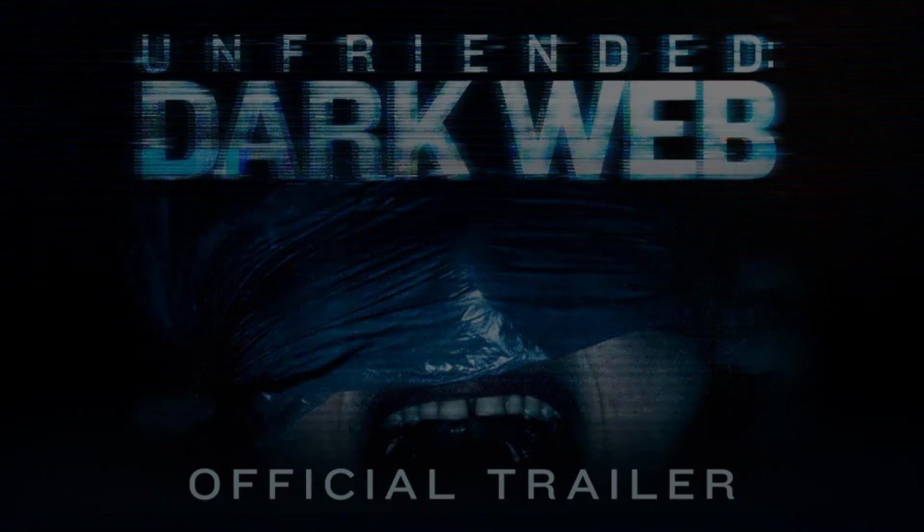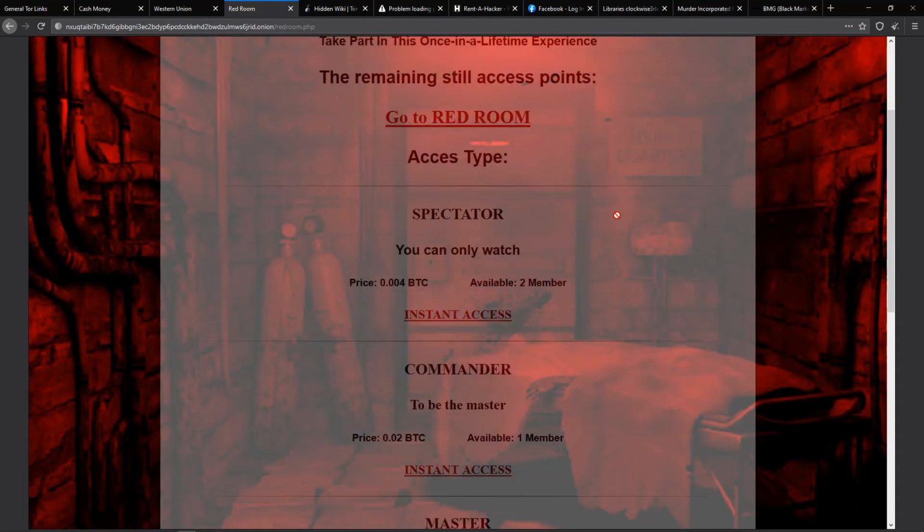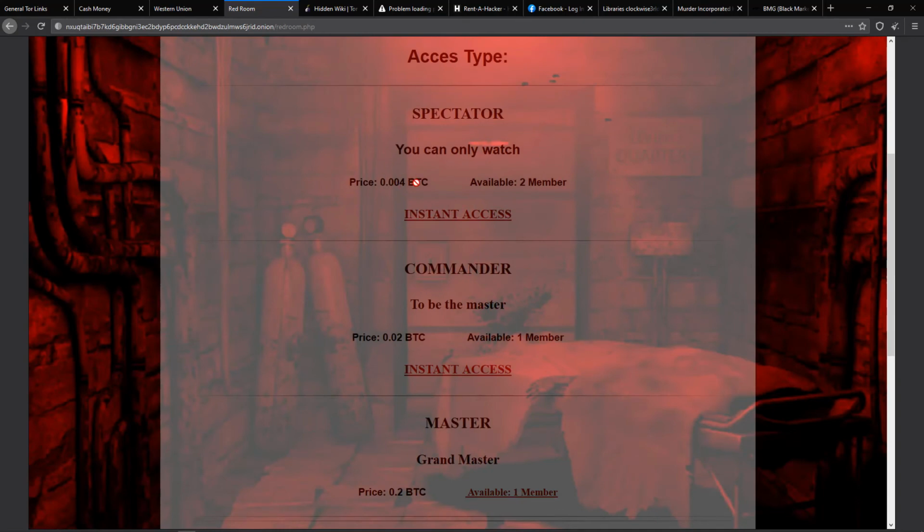Like here in this red room, you can pay people to do all sorts of things that you want to be done to any normal human being. Like you can say, hey, just put out his eyes, just cut his hand, and all sorts of illegal things that I don't even like to imagine. And here you can be a spectator or take part, this is a once in a lifetime experience. And here you can see the price is 0.004 BTC, available to member.